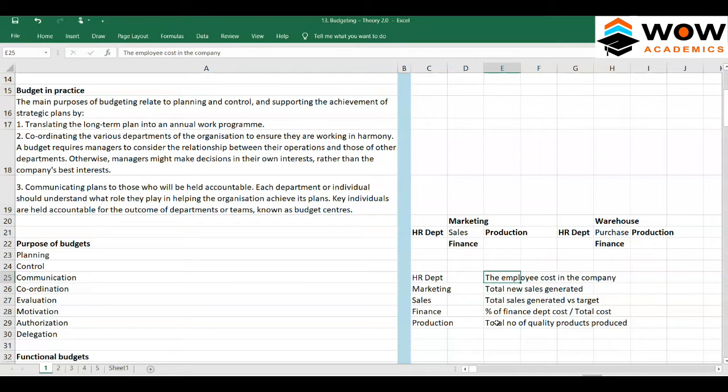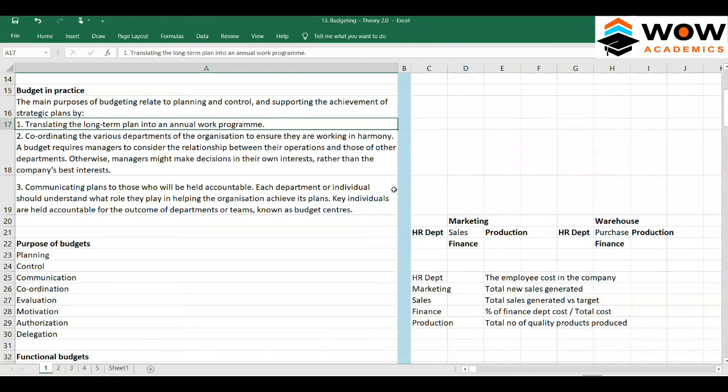Each department will be created a budget and they have to stick with that. Each department has a target and they have to stay within that budget. So what about the first one? Translating long-term plans into an annual workable program. That also we'll discuss.